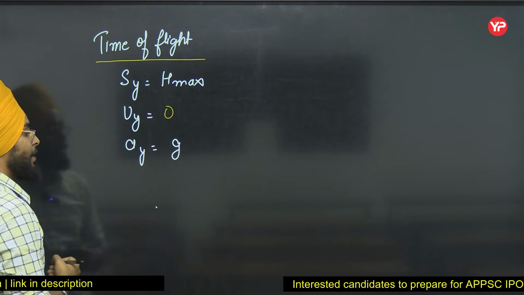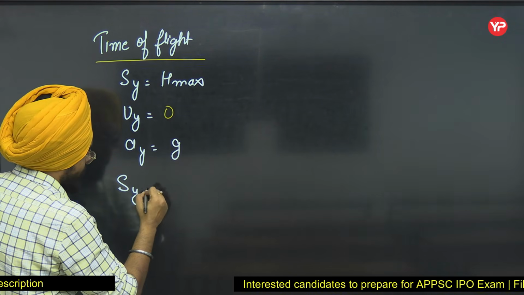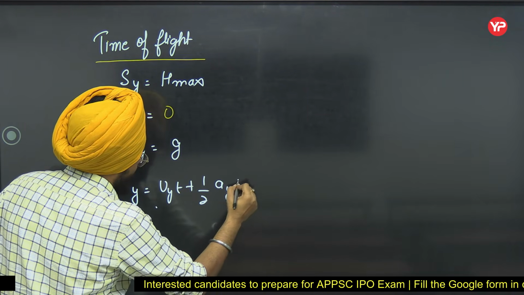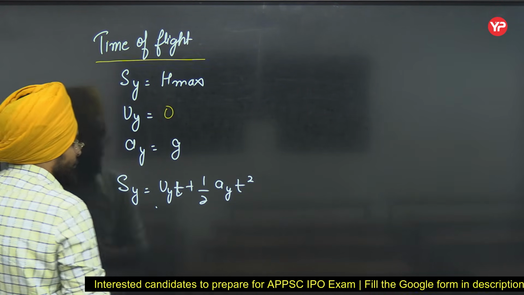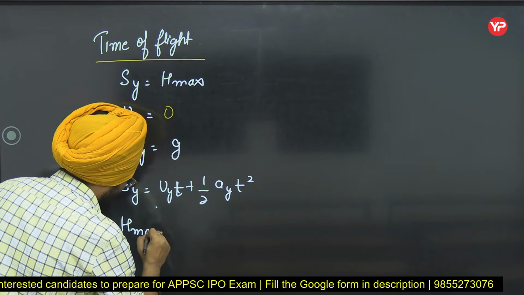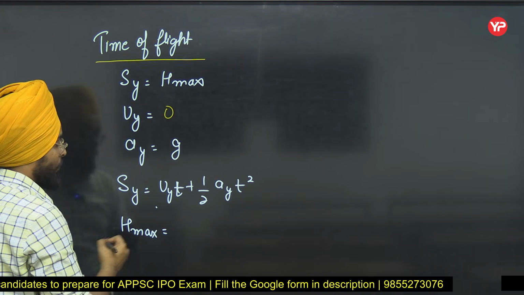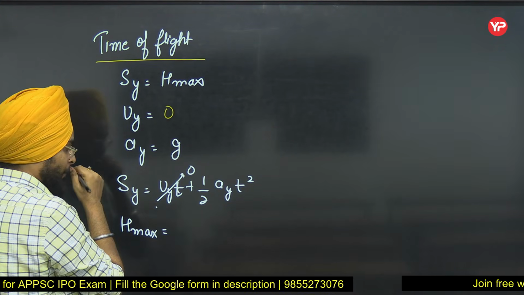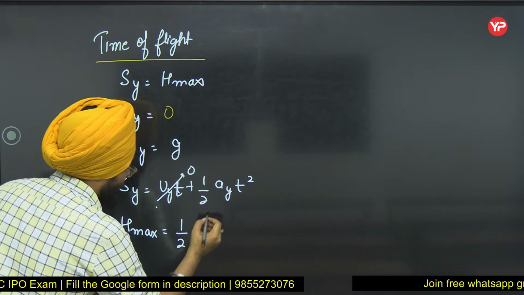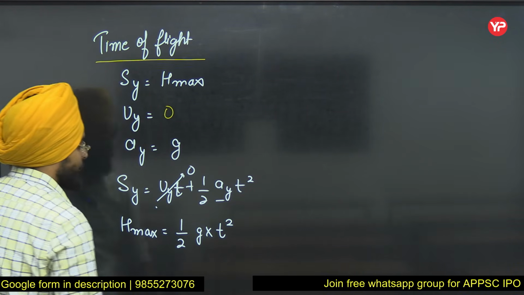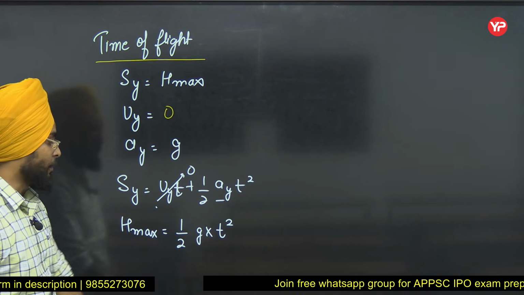Now using the second equation, Sy is equal to uy t plus half of ay t square. Sy is equal to H max, uy is 0 so this term is 0, and half of ay is half of g, into t square. Here t is my time of flight.